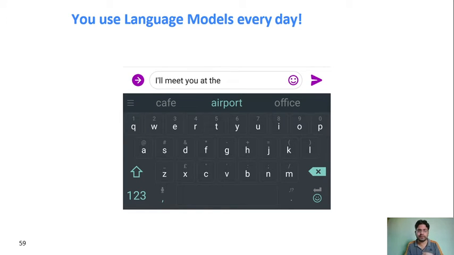This language model will take the input of your existing words, whatever you have typed, and based on that it will give you the suggestion, right? So that is coming from the language model. Maybe this word has the maximum probability after this sentence, this is maybe the second maximum probability, this may be the third maximum probability of these words. So in that way it is giving the suggestion.